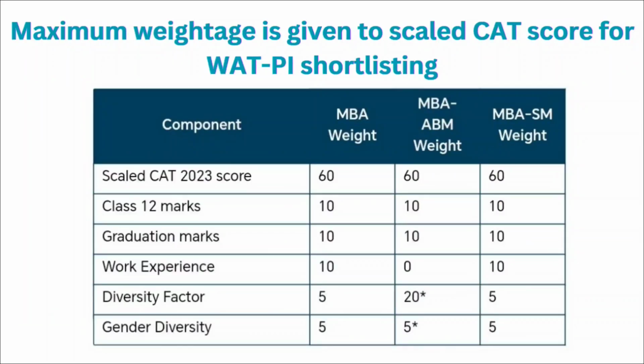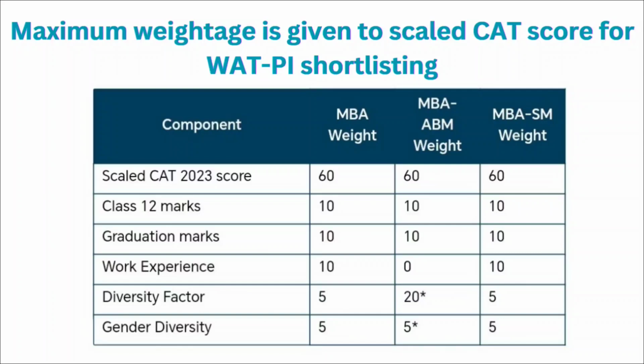So here for the VAT and PI shortlisting, your CAT score will be given the 60% weightage for the MBA, for the Agribusiness Management and for the Sustainable Management also. Your class 12 marks will have the 10% weightage for all the three programs. Then your graduation marks will have the 10% weightage for all the three programs. Your work experience will have the 10% weightage for the MBA and MBA in Sustainable Management.